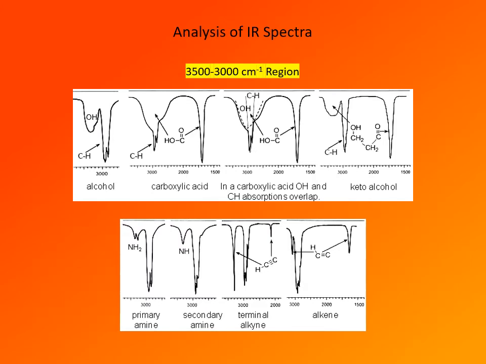In analysis of IR spectra, we start at the left, at high wave numbers, and then move to the right towards lower wave numbers. Which means that first region that we usually look at is that between 3500 and 3000 inverse centimeters. There are several important absorptions in this region, and by far the most common one is due to hydroxyl group, to alcohol. So alcohols absorb in this region, and OH is at 3300.